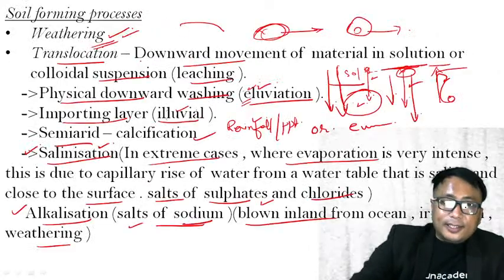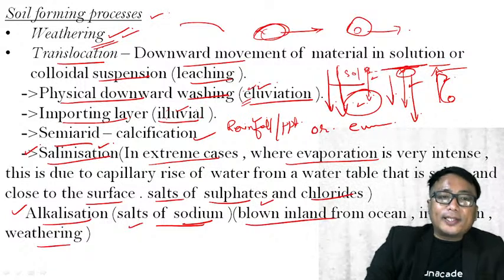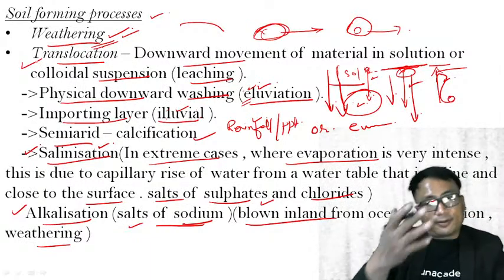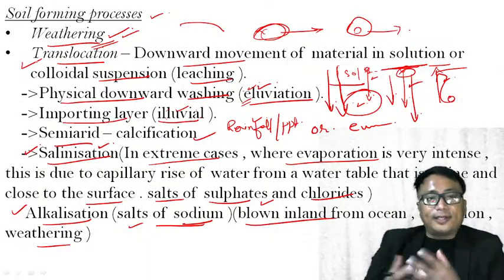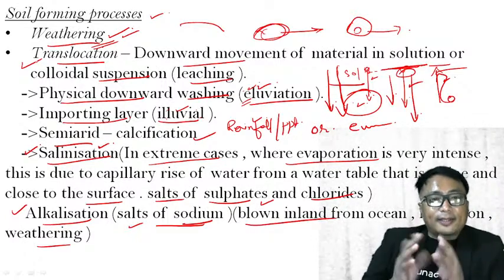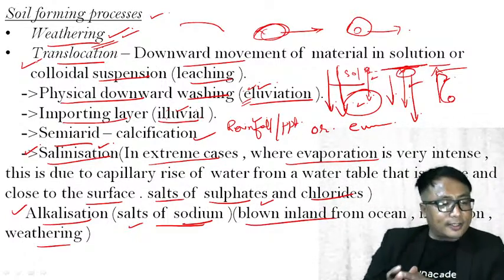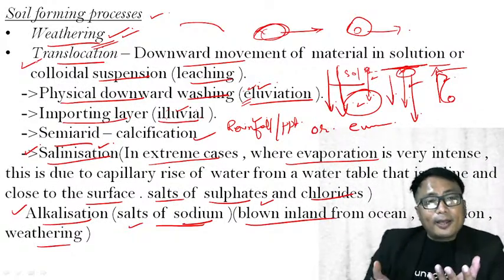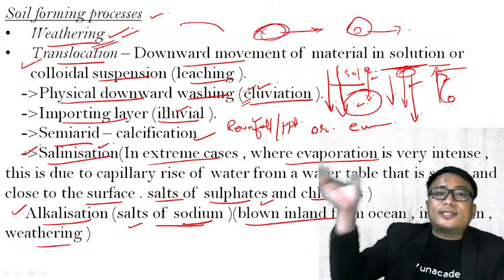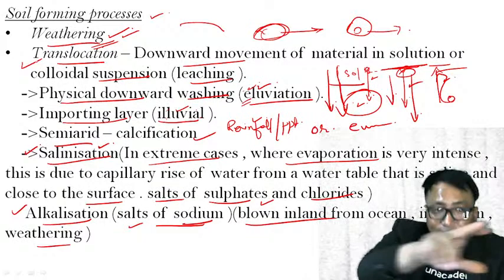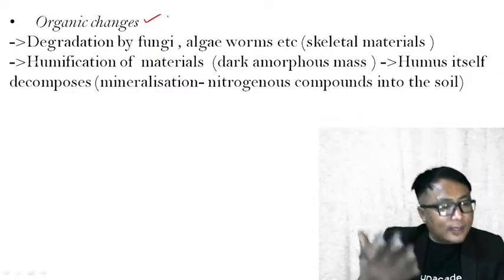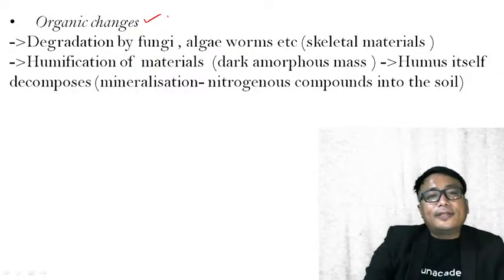Now, organic changes in the soil. Okay, we are discussing the soil forming processes. One is the weathering of the parent material itself. Second is the translocation. All of this activity results in the formation of soil and gives a soil particular characteristics. Why? Because you go to different parts of the world, and the soil that you will find is different. Because the soil forming processes acting in that particular area, the weathering and the translocations, are different. Another important process in the soil formation is the organic change. Now you see here, degradation by fungi, algae, worms, etc.